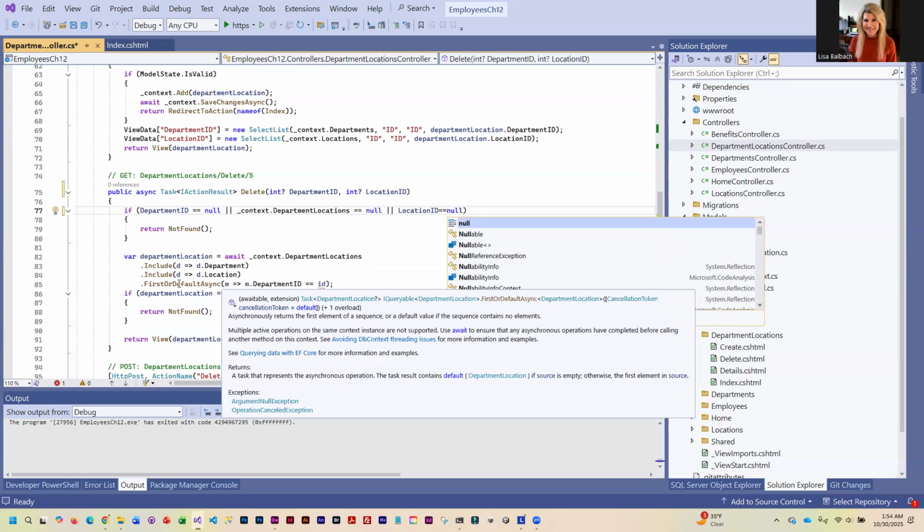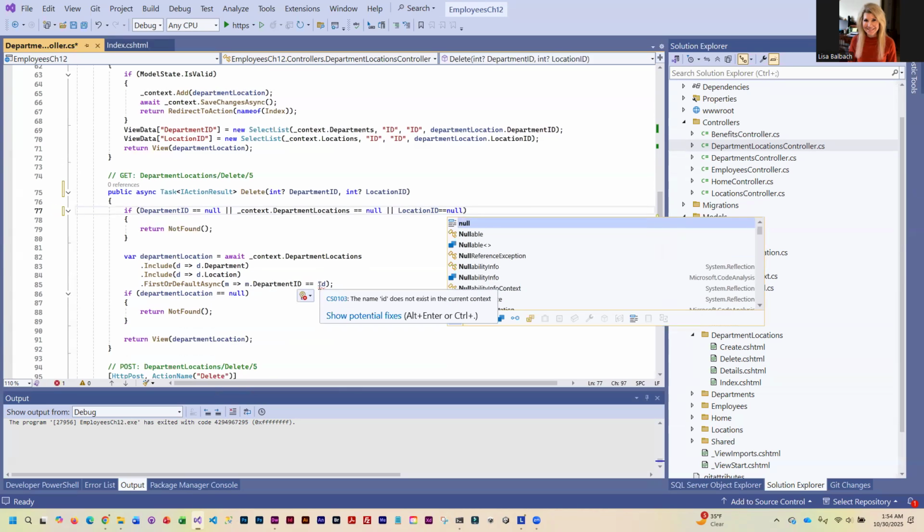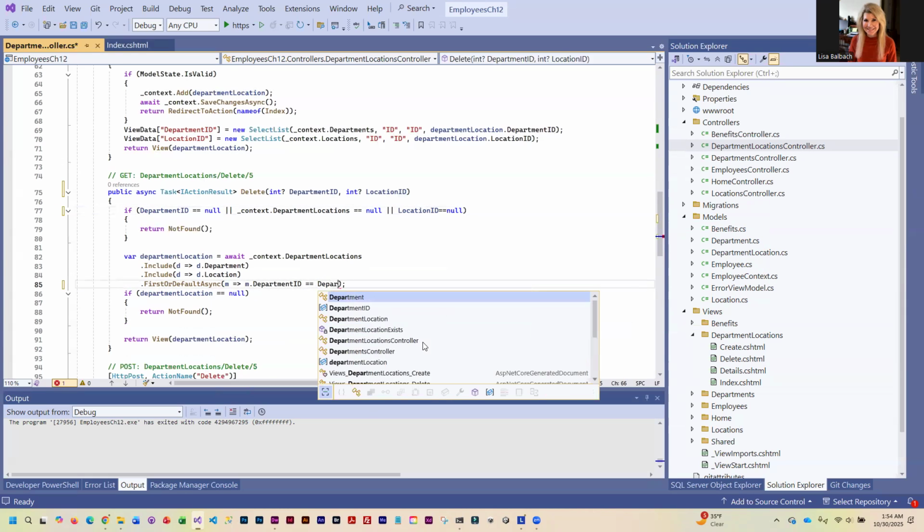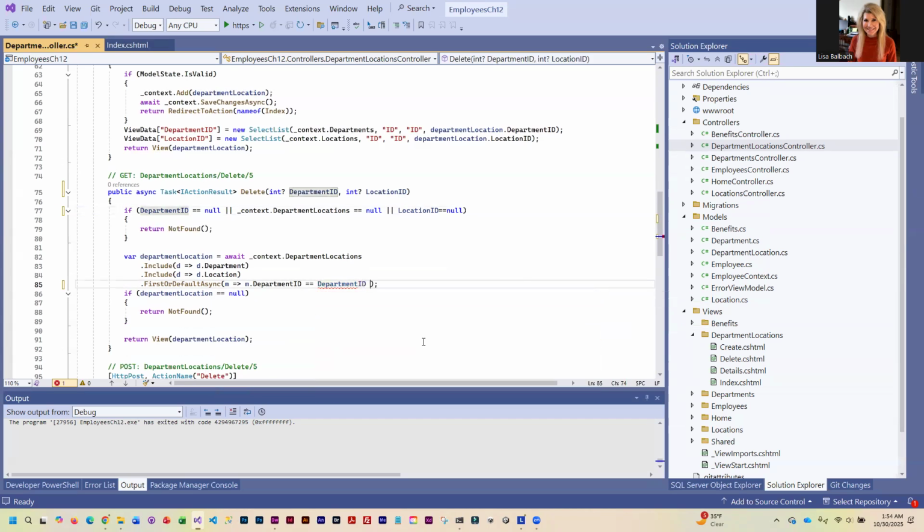It's using first or default, just like details did. And we need to have it look for both of our keys. All right, so at this point, the get should work.